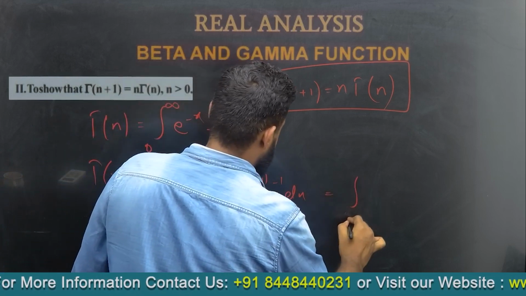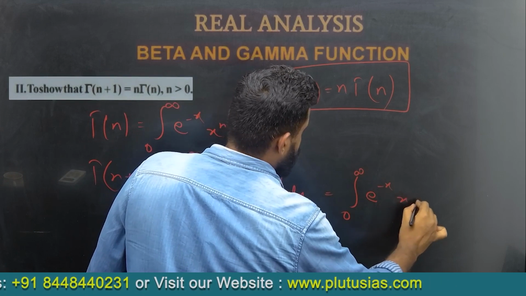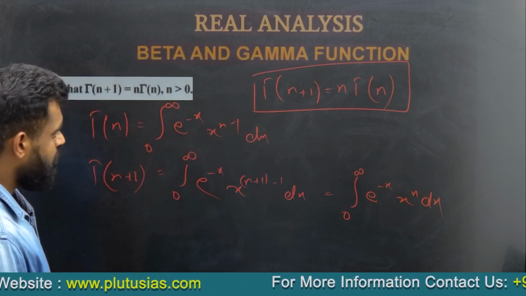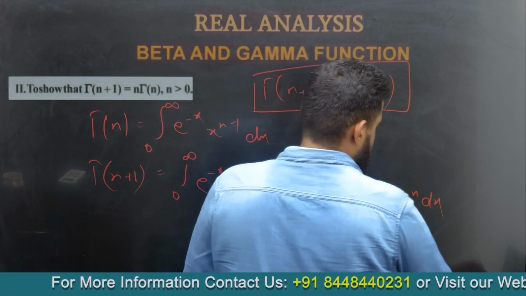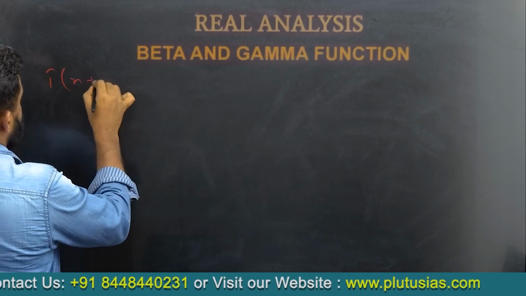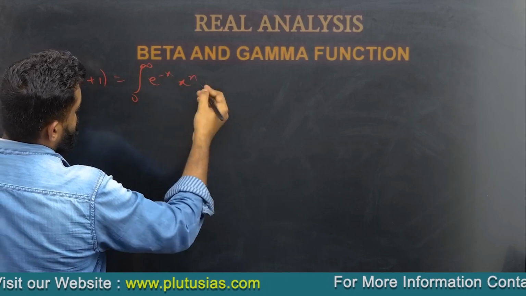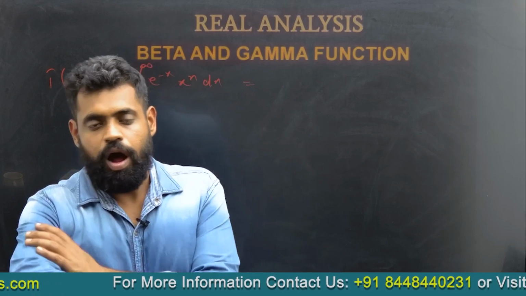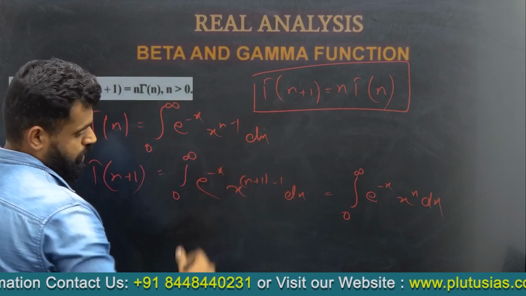This is equal to the integral from 0 to infinity of e to the power minus x, x to the power n dx. Okay, so now what do we do next, we solve this integral. Okay, so how do we solve this and how do we get the relation between gamma n plus 1 and gamma n?